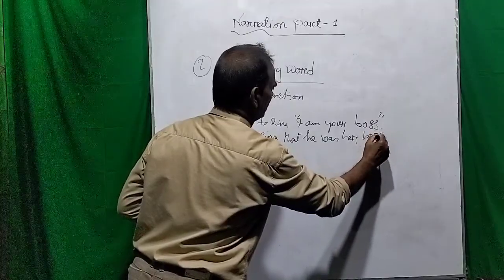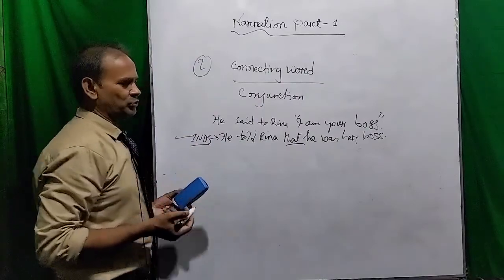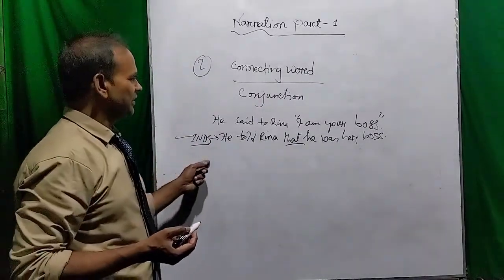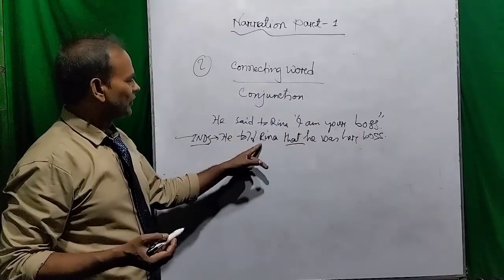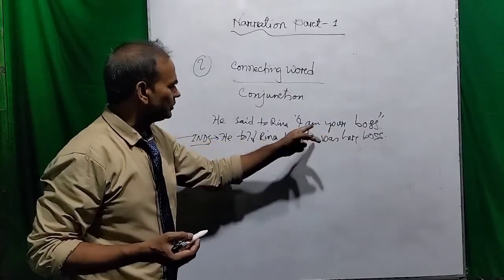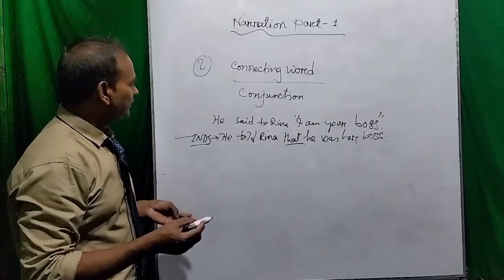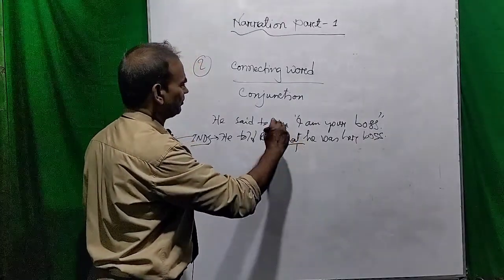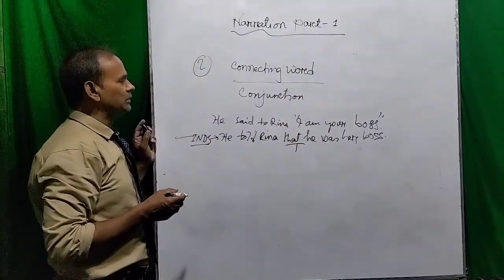You see, dear viewers, here a conjunction has been used to connect the two parts of the sentence into one, and now it is a complex sentence, and it is the that clause. So the that clause starts with the conjunction that, and in this case that has been used after omitting the comma or quotation or inverted comma.